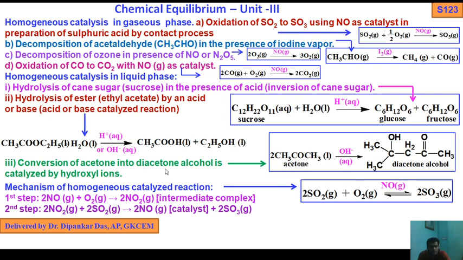Similarly, conversion of acetone into diacetone alcohol is catalyzed by hydroxyl ions. Two moles of acetone, CH3COCH3, each have alpha hydrogens on the CH3, next to the CO functional group. The OH- accepts this proton, giving CH2-. So in this mechanism we get diacetone alcohol, CH3-C(OH)(CH3)-CH2-CO-CH3. This is called diacetone alcohol.